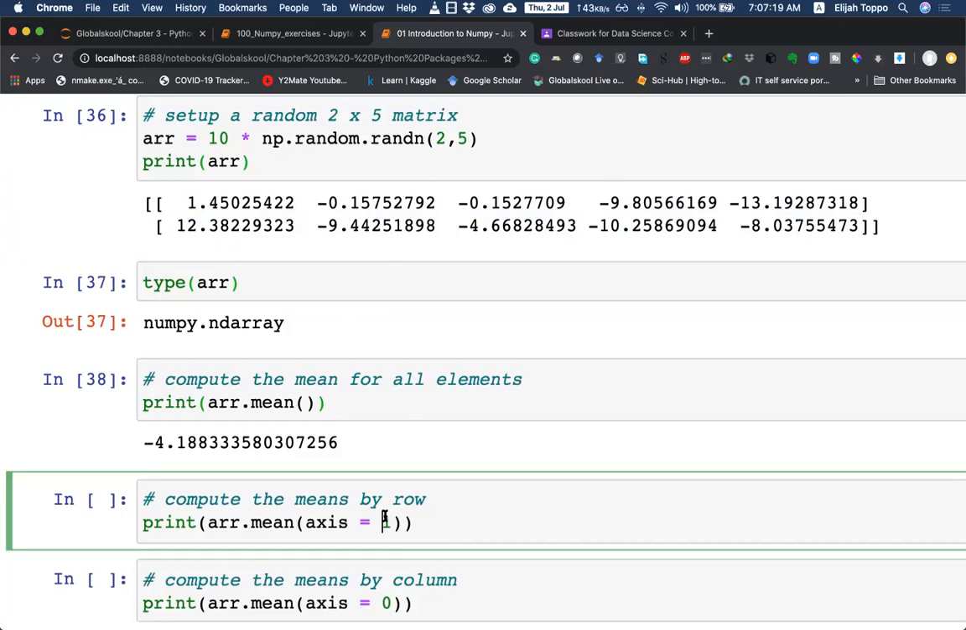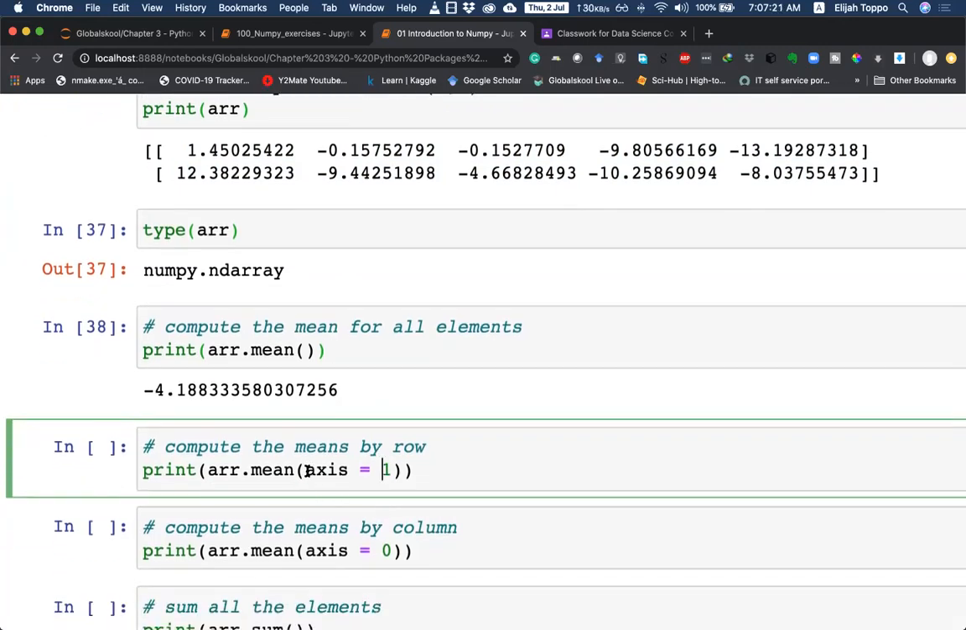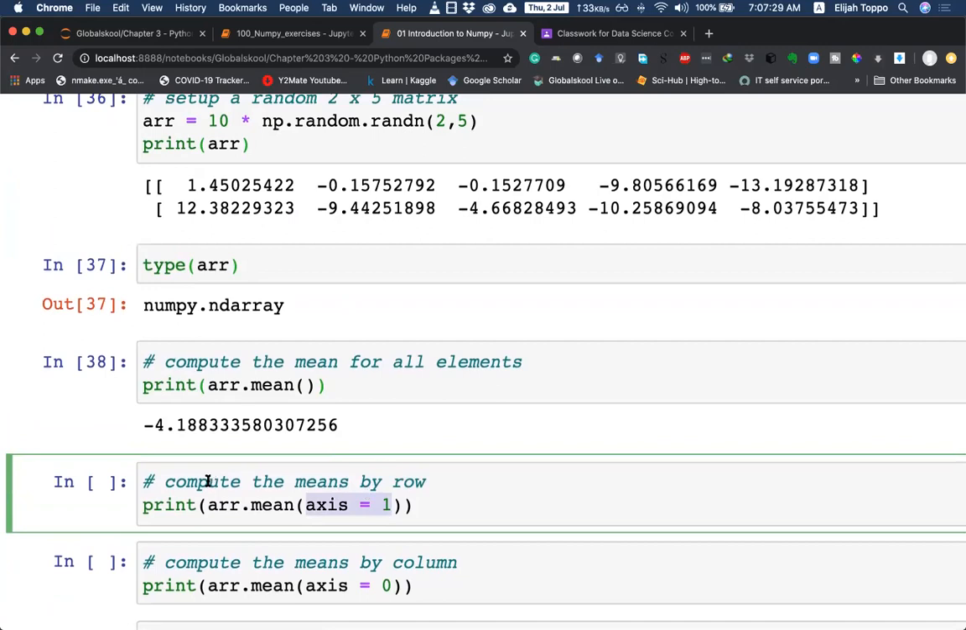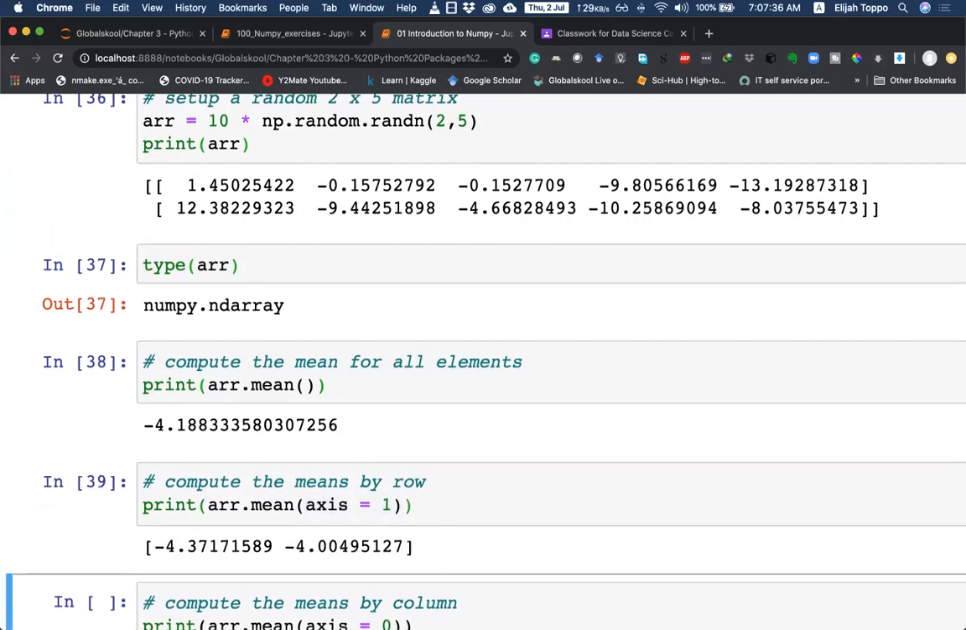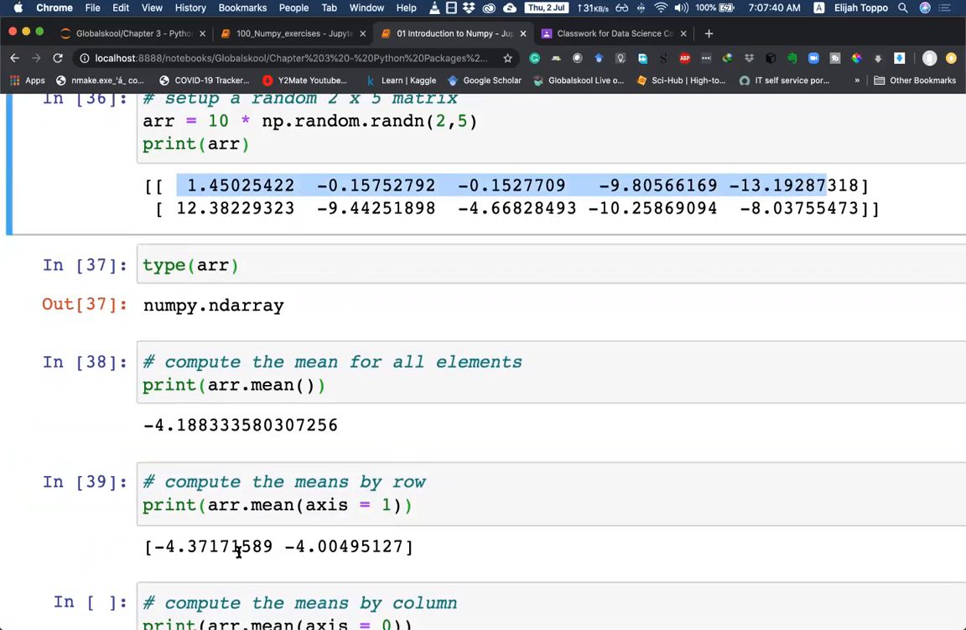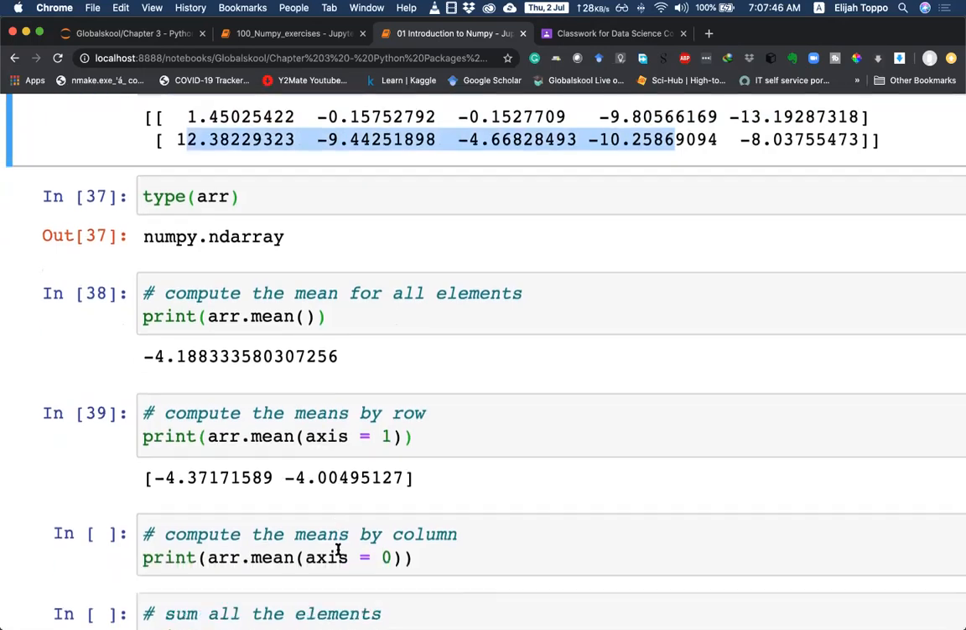We can do that by providing extra arguments to the mean function. Here we are saying that we need to find the mean using axis equal to 1. Axis equal to 1 means that we are trying to compute means by the row. For each row, what is the mean? When I evaluate this, you see that for row number 1, the mean is minus 4.37, and for row number 2, the mean is minus 4.004.